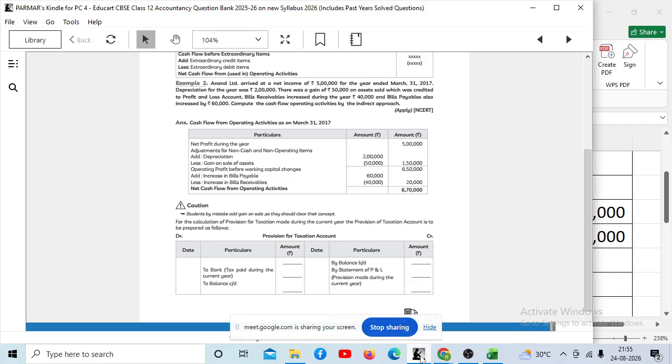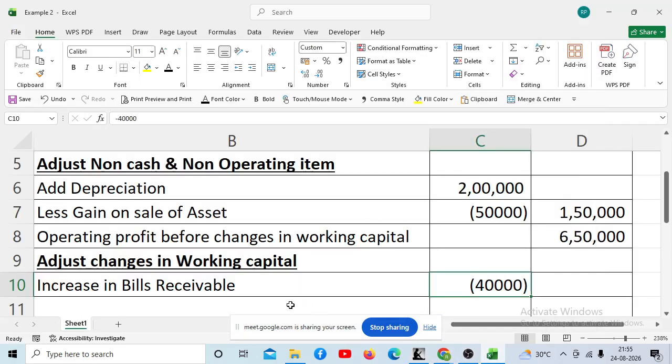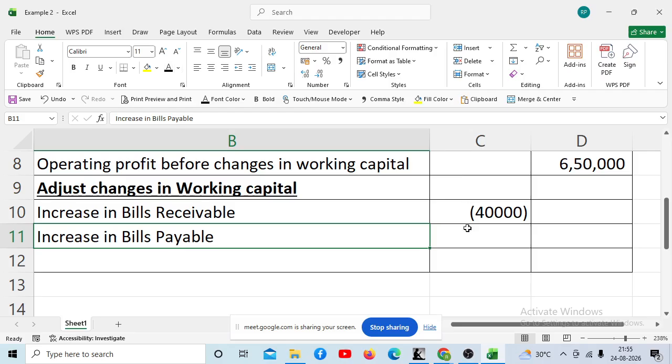It means we purchased on credit and we have not paid the money. So not paying the money means saving the money, and saving means it is positive. So I will write here increase in bills payable as positive. Any doubt?